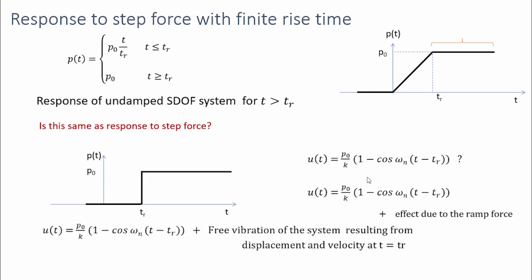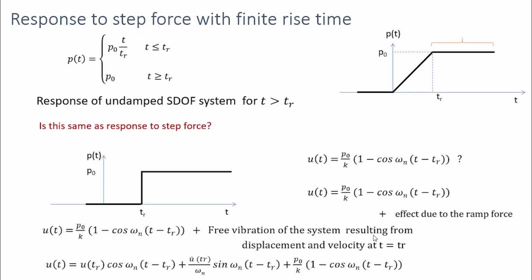So the response of the single degree of freedom system under this force when T is greater than TR will be this response plus free vibration of the system resulting from displacement and velocity at T equal to TR. So we need to calculate the response due to this ramp function at T equal to TR, the velocity and the displacement, and using that we have to calculate that free vibration component and add it to this step force response. So our total response would be this, the response due to this step force alone, and the first two terms are the free vibration response due to the condition at T equal to TR, and that is because of the ramp force.